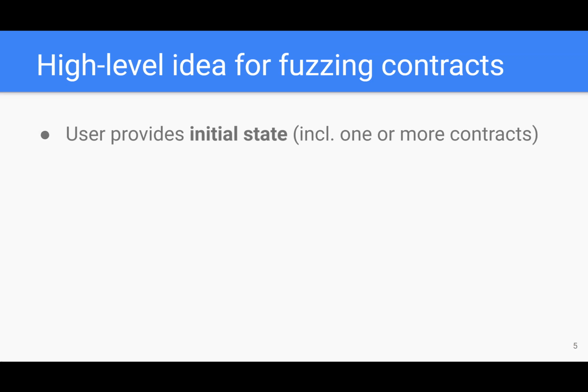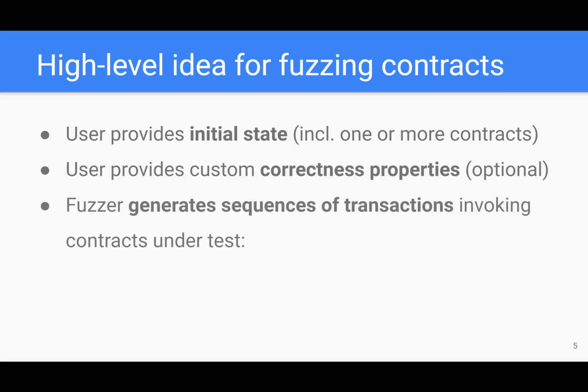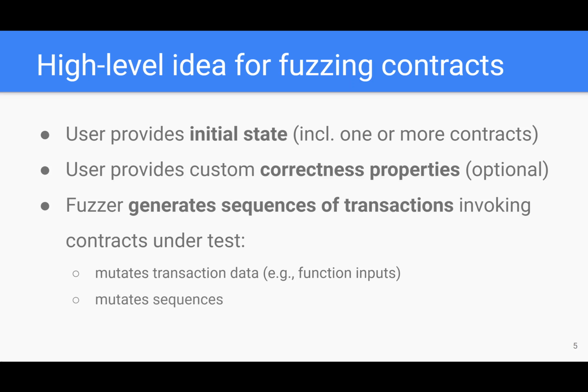On a high level, a user provides the fuzzer with an initial state that includes one or more contract accounts. A user may also provide some correctness properties that should be checked. Now it's the fuzzer's job to generate sequences of transactions that invoke the contracts under test. The fuzzer may want to mutate the transaction data, such as a function's inputs, or mutate the sequence itself.